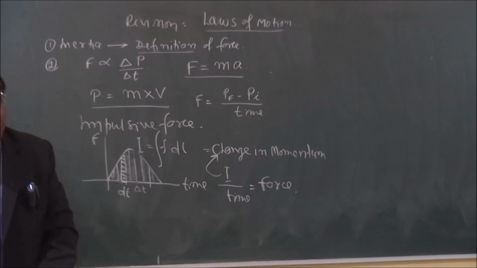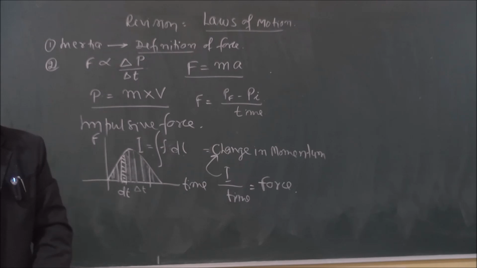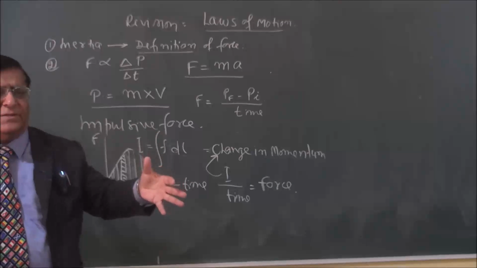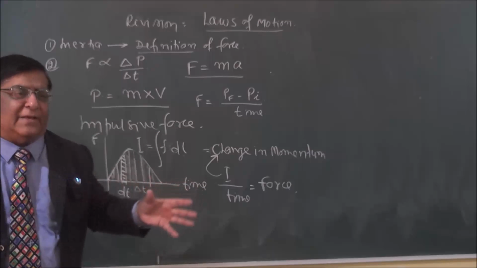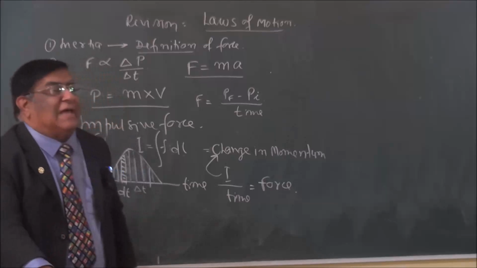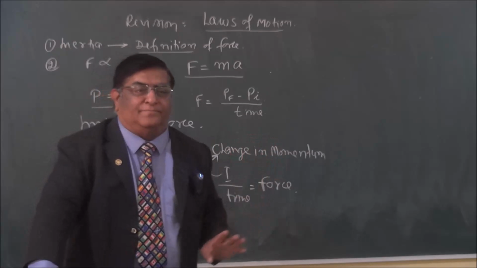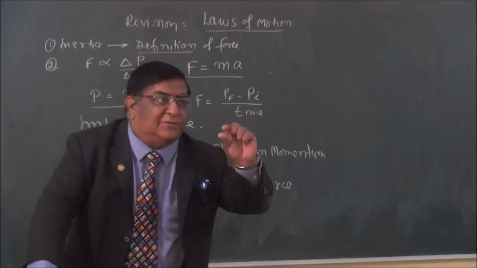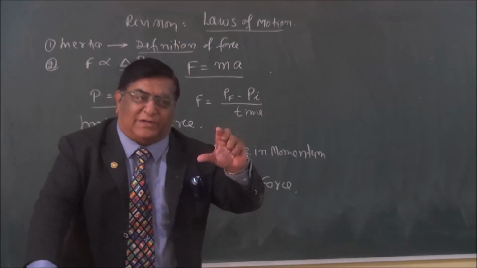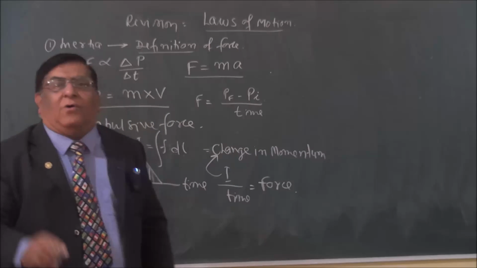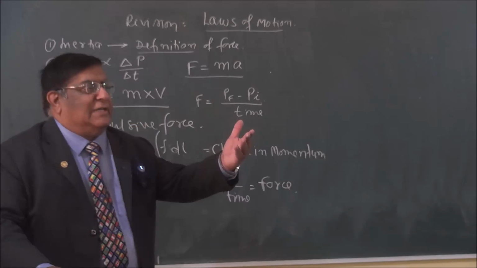The same thing happens when we talk about high jump, long jump, and having the sand pits and having the cushions, everything. In everything, what is happening? Change in momentum. In everything, what are we controlling? The time. Understand?